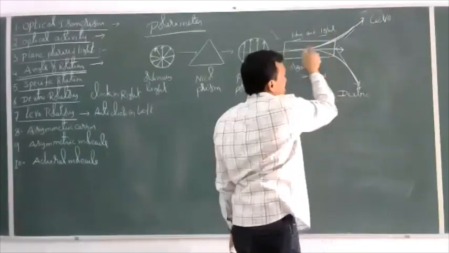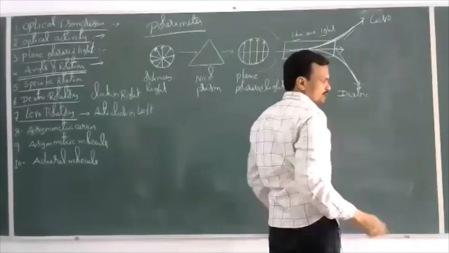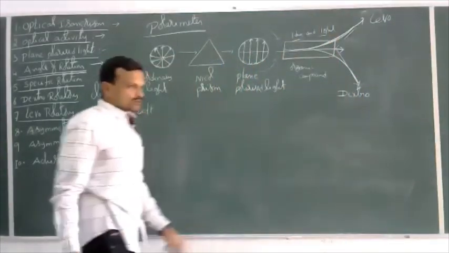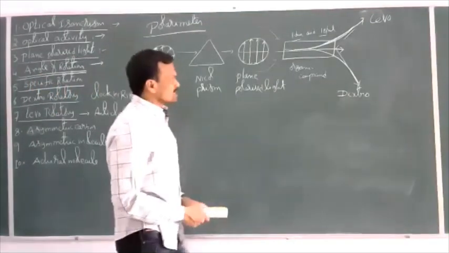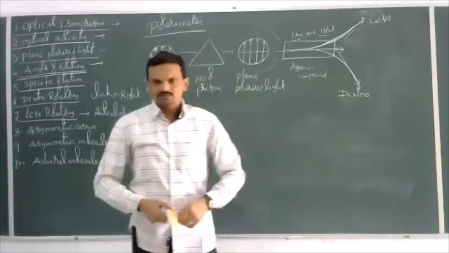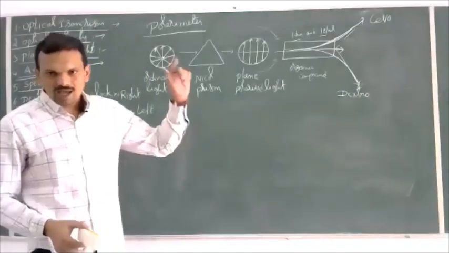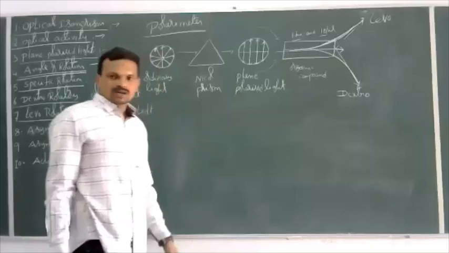So this is the right hand side, this is the left hand side. Right hand side is dextro, left hand side is levo, or clockwise and anti-clockwise, like this also you can mention. So the optically active compound which rotates the plane polarized light to the right side or clockwise is called a dextro compound, and one which rotates it anti-clockwise or to the left hand side is called a levorotatory compound.